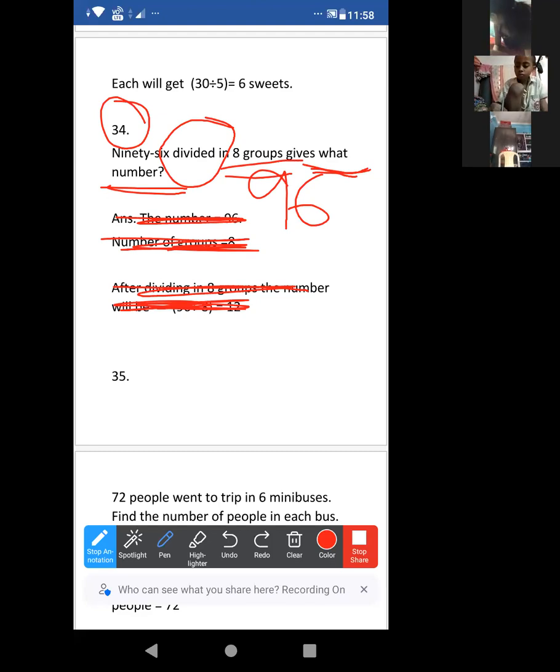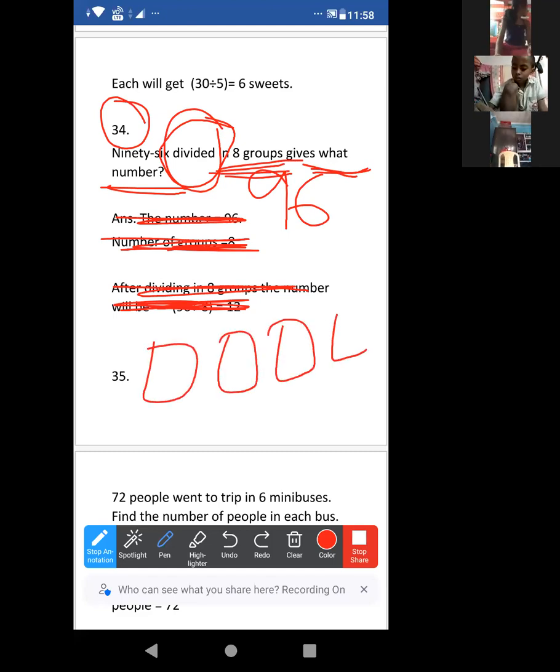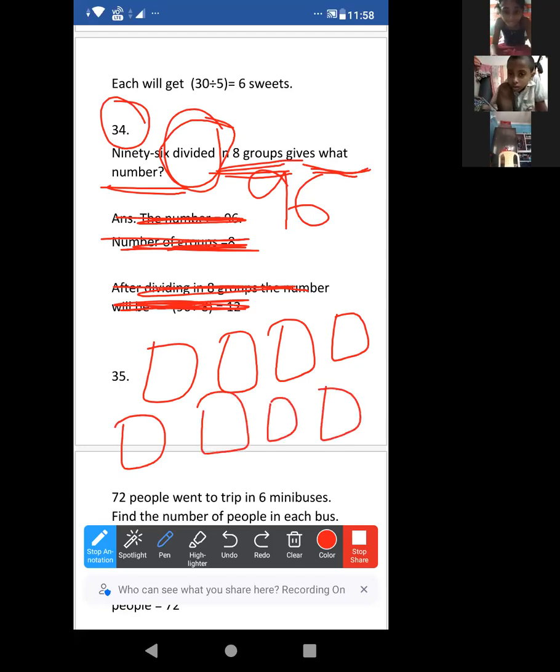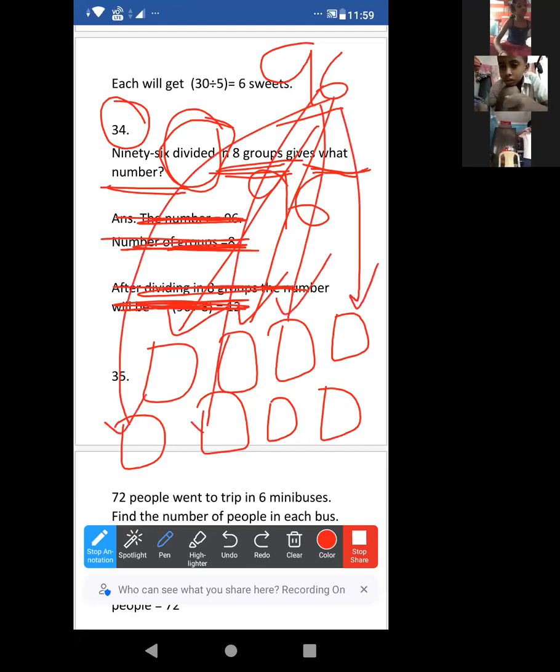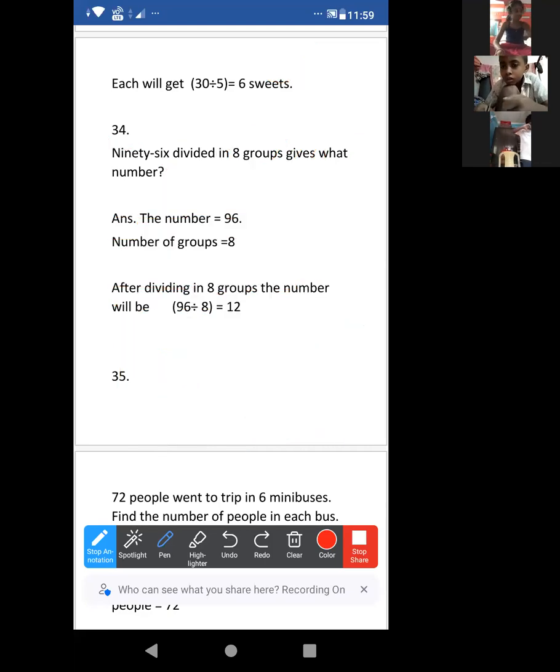96 divided in 8 groups. Suppose there are 8 groups: 1, 2, 3, 4, 5, 6, 7, 8. Now the number given is 96. We have to divide this number 96 equally in these 8 groups. So just divide 96 by 8. Clear? Now solve it. Just mark 34. Write the answer.